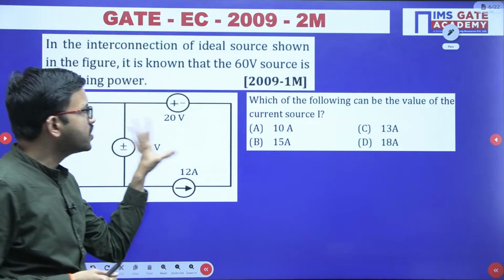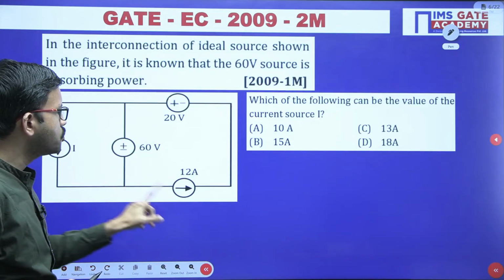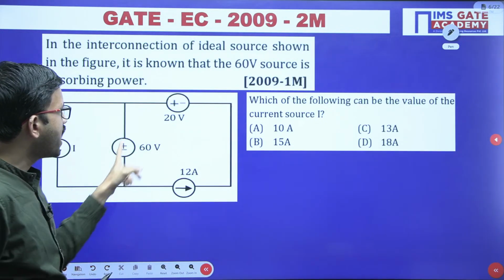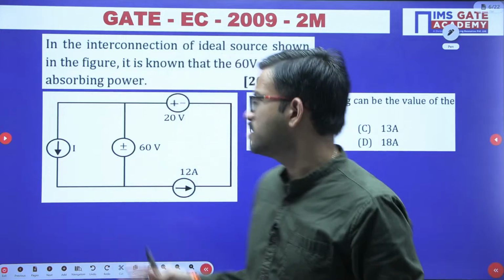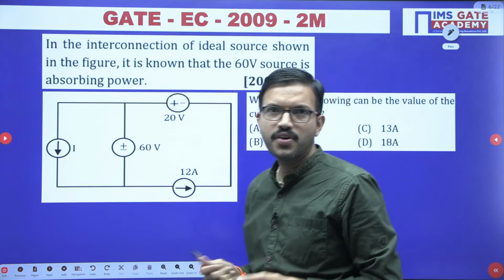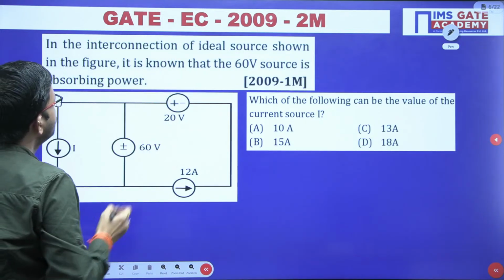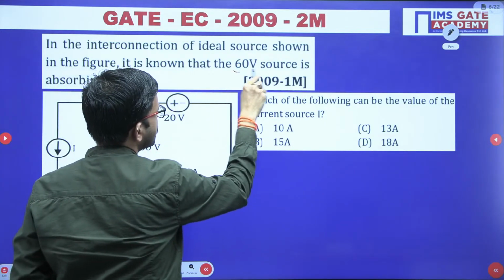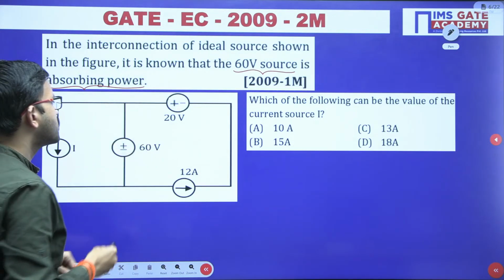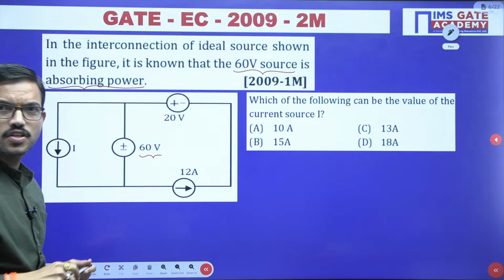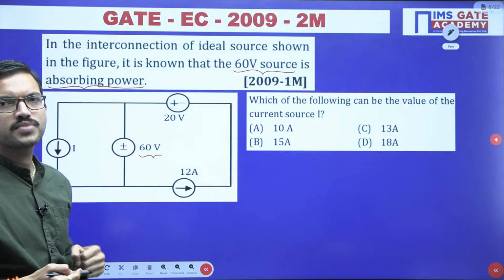Yeah, here you are having one circuit diagram, right? If you observe, you are having 2 current sources and 2 voltage sources. Whatever the 4 elements connected in this circuit, all are sources only. But here what they have mentioned is that it is known that the 60 volt source is absorbing the power. Among these 4 sources, here you are having the 60 volt source, right? In this question they have mentioned that this 60 volt source is absorbing the power.